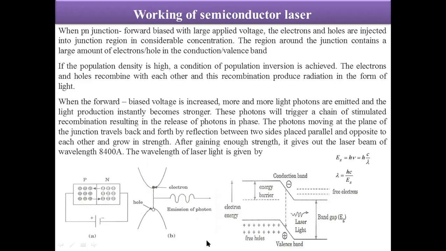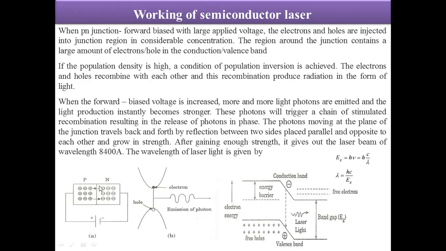See how it works. This is the p-n junction, and this is forward bias. This is the positive terminal of the battery, connected to the p region, and this is the negative terminal of the battery, connected to the n region. Because of this, the holes get repelled from the p region and move towards the n region. The electrons move towards the p region, and in between there is a very small region, which we call the depletion region.